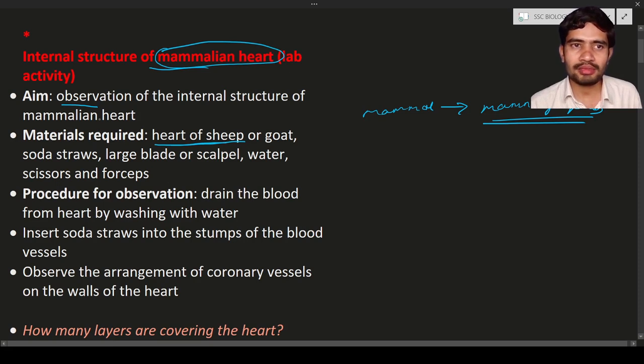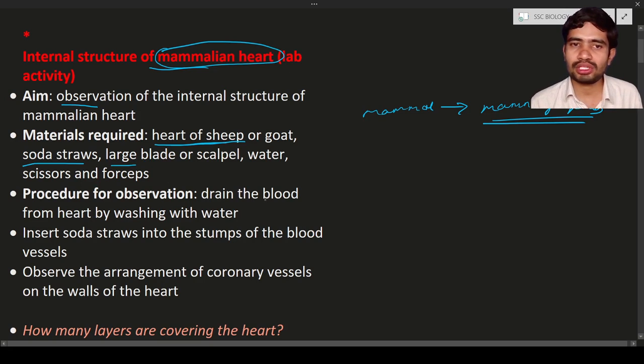For this experiment, we need some materials. The required materials are a heart of a sheep or goat. Next, soda straws, meaning normal straws. Next, a large blade or scalpel. Next, water, scissors and forceps. These are all the materials that we require for the experiment.